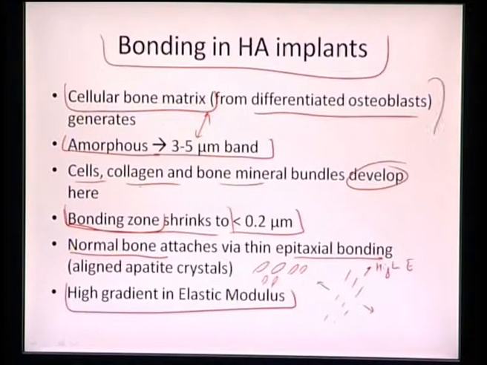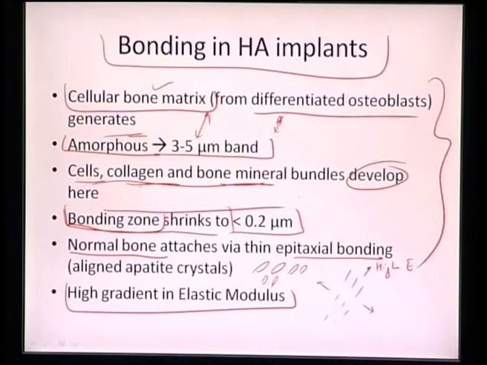So overall we can see that the cellular bone matrix will generate once the osteoblasts are differentiating. It forms a certain amorphous region, and in the region between the amorphous layer and this particular interface, cells, collagen and bone minerals start to develop, and because of that it shrinks to less than 0.2 microns, and now that brings the bone closer, and it basically starts forming epitaxial bonding, which is nothing but the aligned apatite crystals, leading to a very high Young's elastic modulus.